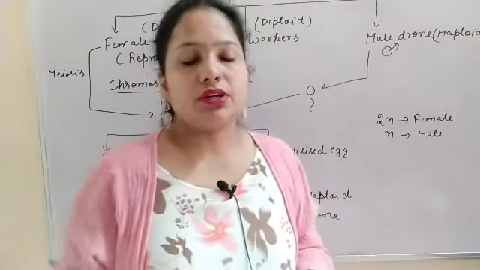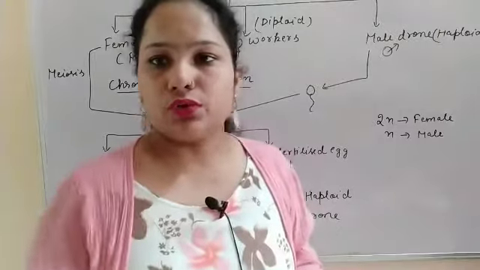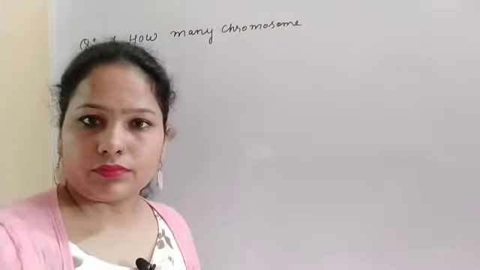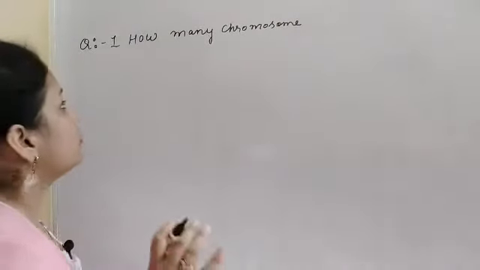Now let's take one example, one question.